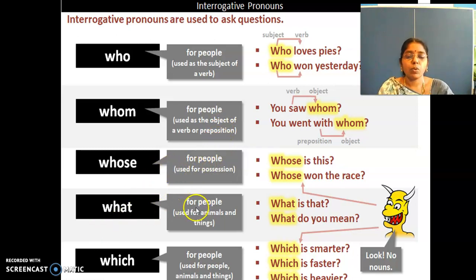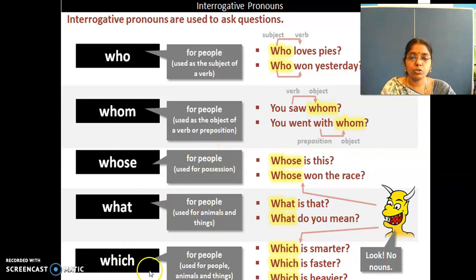What is used for animals and things. What is that? What do you mean? So whenever somebody is saying something and you didn't understand, you say, what do you mean by that? For scolding also, we will say, what do you mean by that?